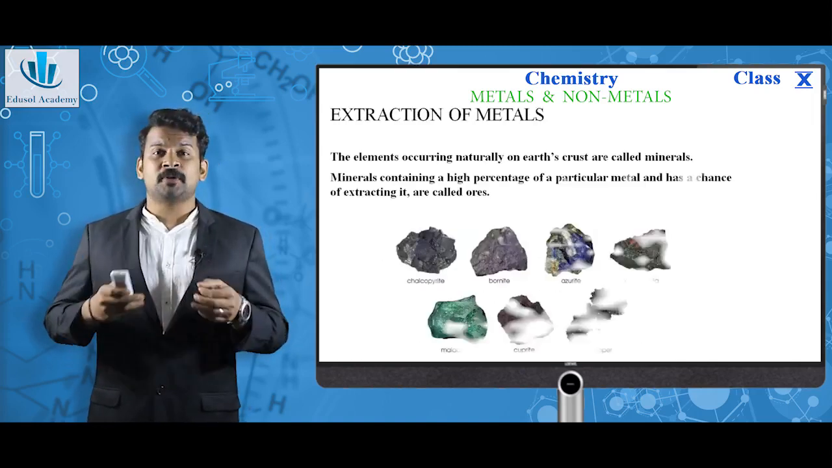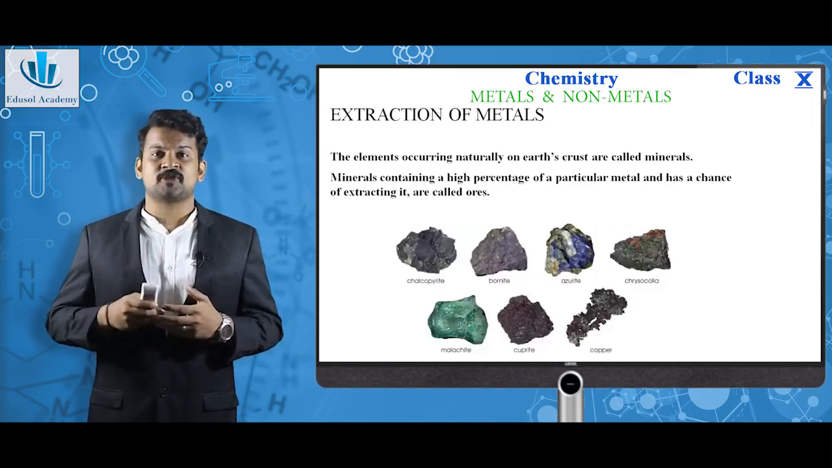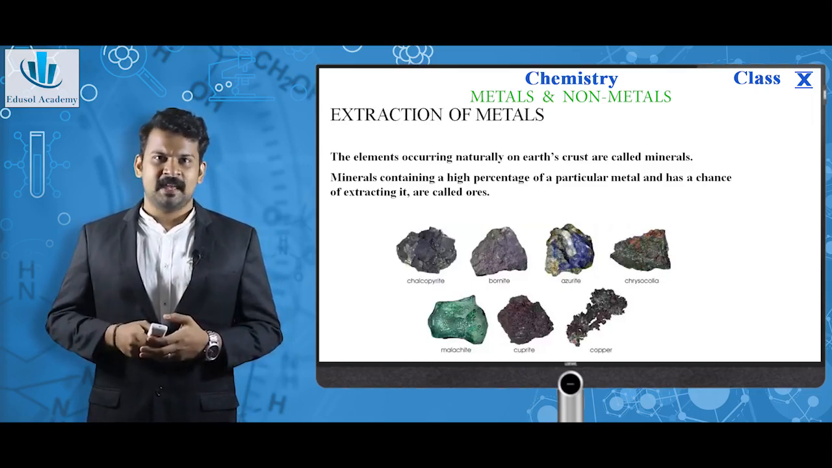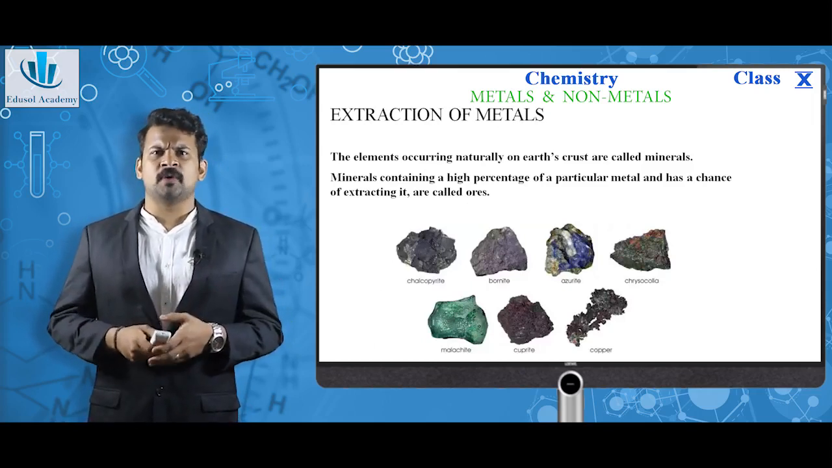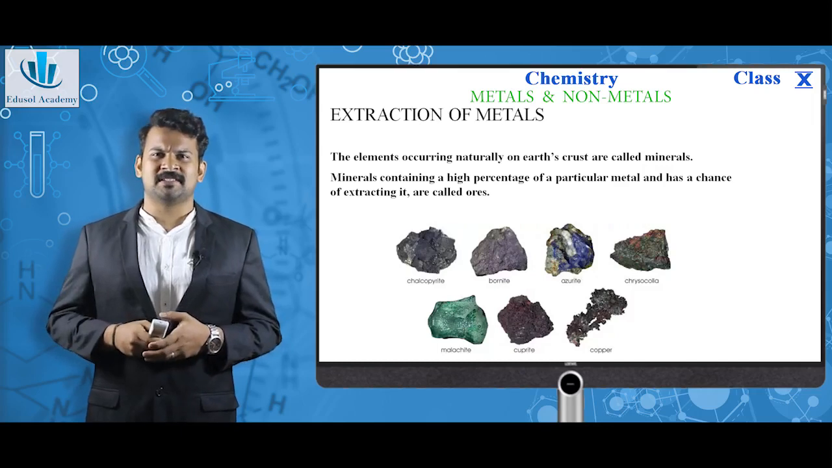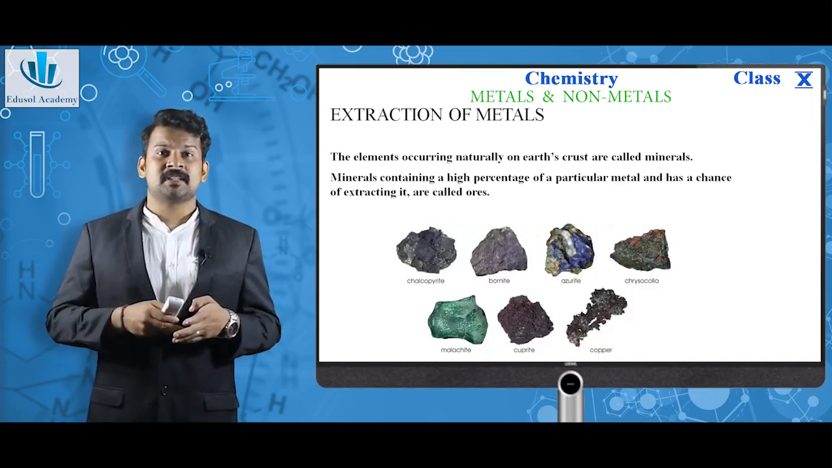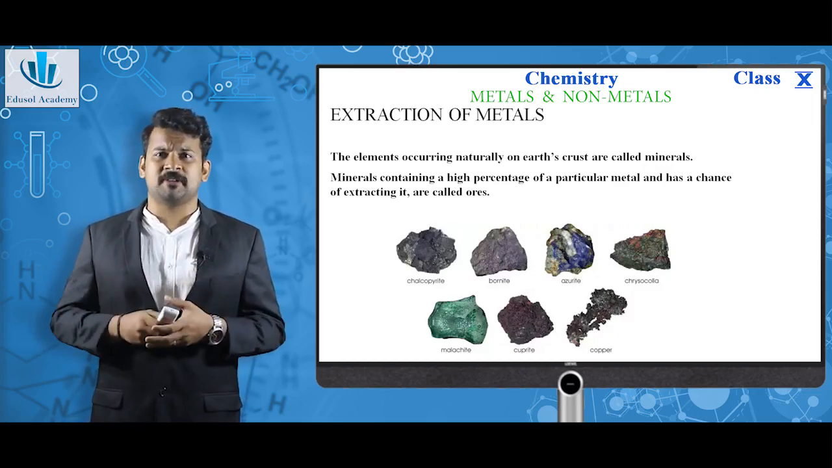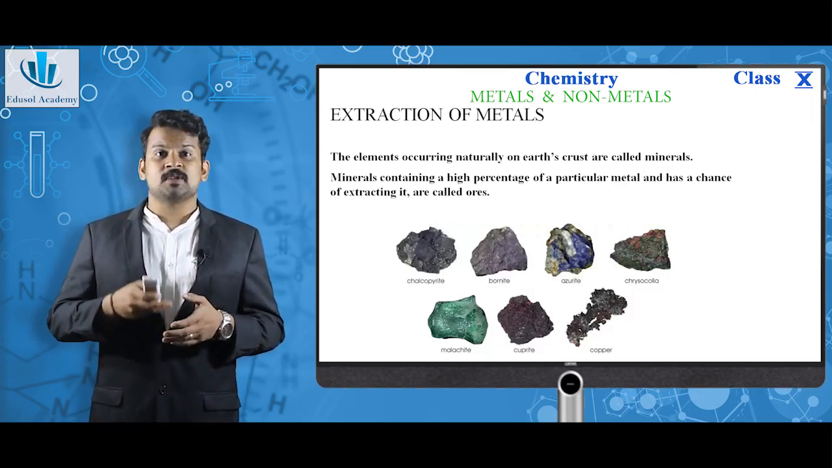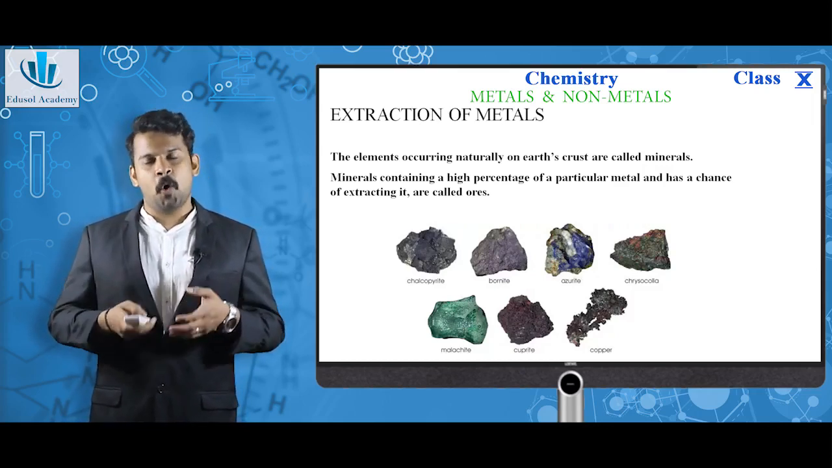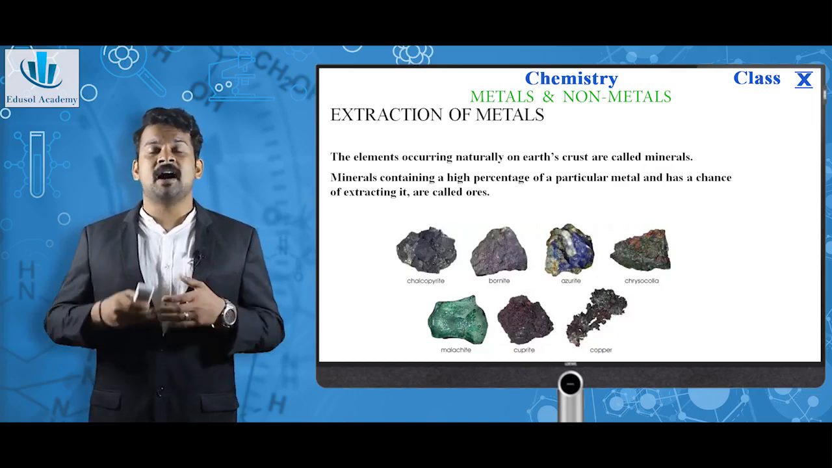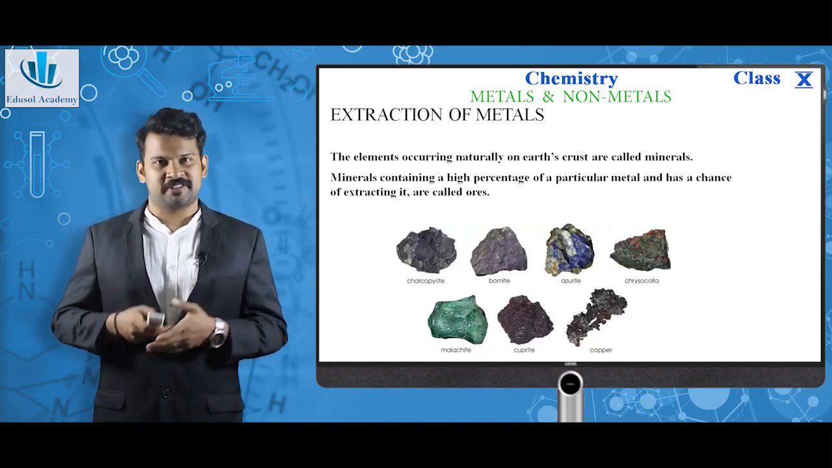Next, the important part in this chapter, the extraction of metals. The elements occurring naturally in Earth's crust are called minerals. This you have studied in your previous classes. The minerals containing a high percentage of a particular metal and having a chance of extracting it are called ores. So metals are extracted from their ores.